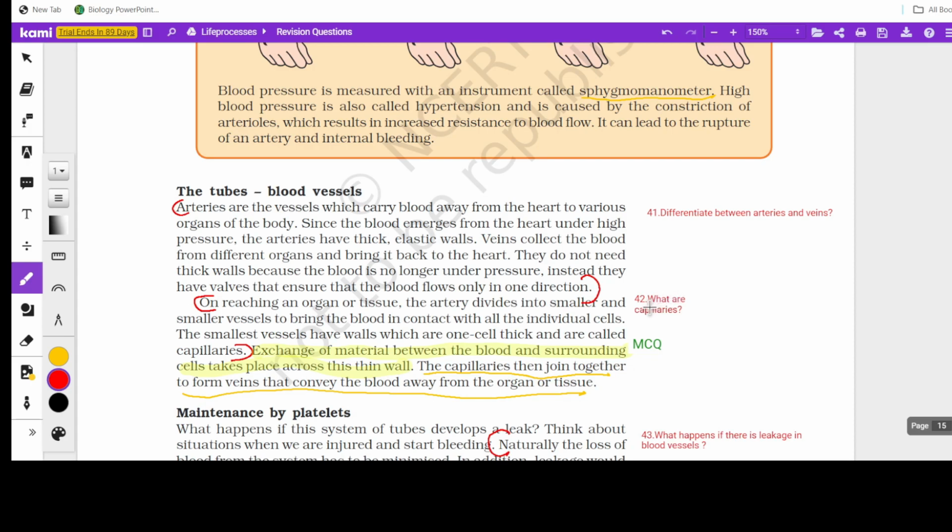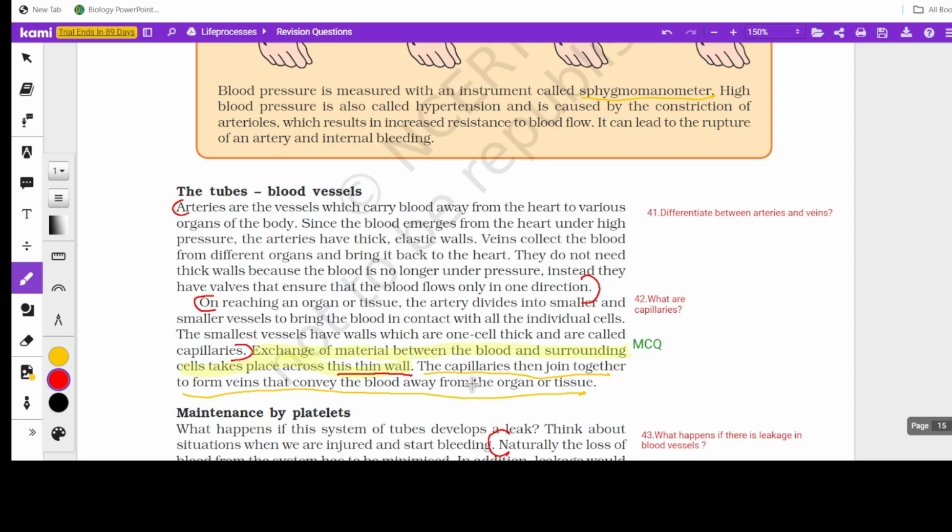Now coming to capillaries. An important MCQ in this part is: exchange of material between blood and surrounding cells takes place across this thin wall. So where does this exchange of material occur? That is in capillaries. Any exchange of material, be it digested food, excretory waste materials, or gases like oxygen, happens at the capillary level.